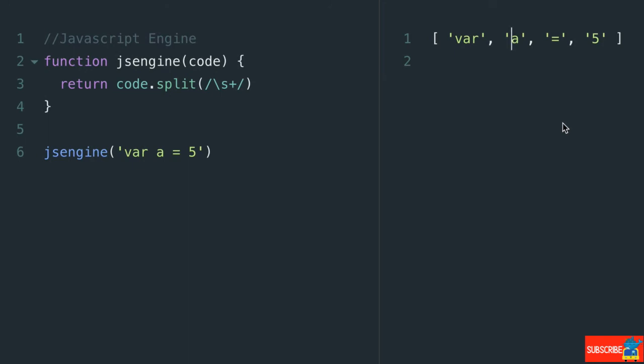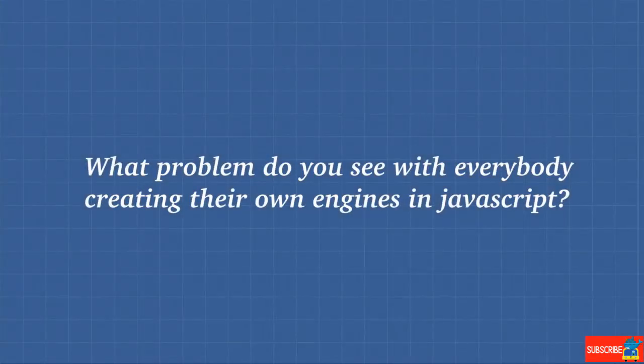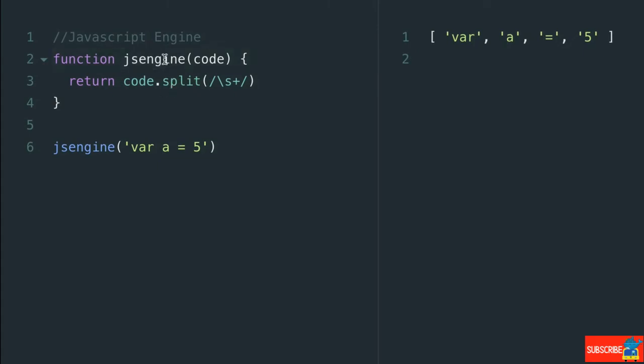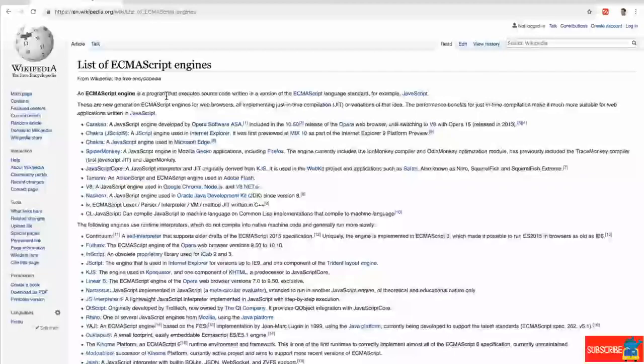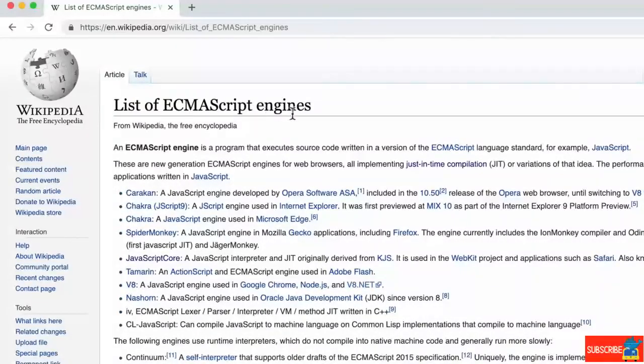But you might see a problem here. What problem or problems do you see with everybody creating their own engines in JavaScript? Just like we did, right? Can't we just create our own engine and all of a sudden, boom, there it is. We have our JavaScript engine? Well, yes, you can definitely do that. But remember our list over here, how it was called ECMAScript engines and not JavaScript engines?